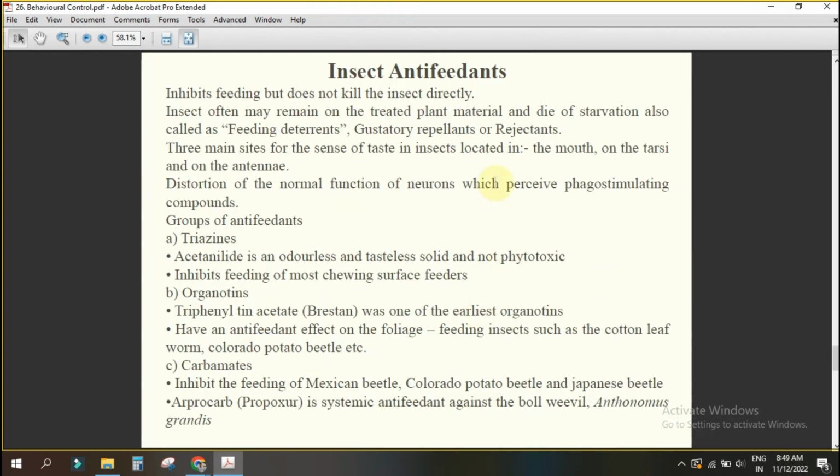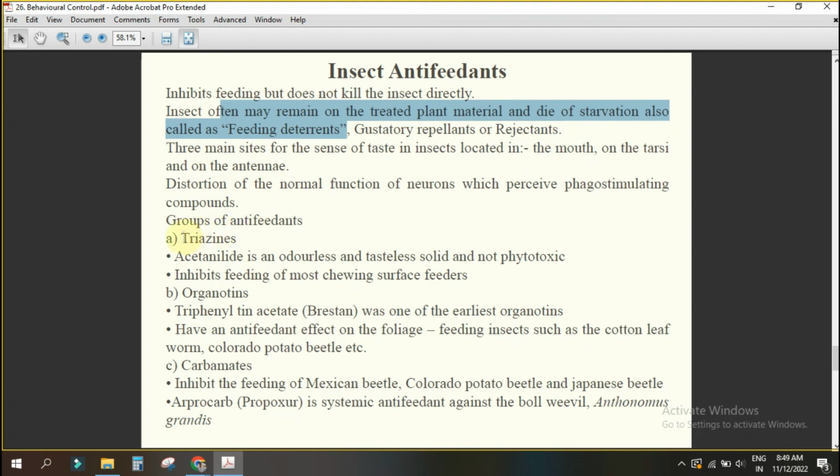Now coming to insect antifeedant. What is that? It inhibits feeding but does not necessarily kill the insect directly. Insects often may remain on the treated plant material and die of starvation, but they won't feed. That's why it is also known as feeding deterrents, gustatory repellents or rejectants. Three main sites of the sense of taste in the insect are located in the mouth, on the tarsi, and on the antenna. So they will excite those receptor sites.